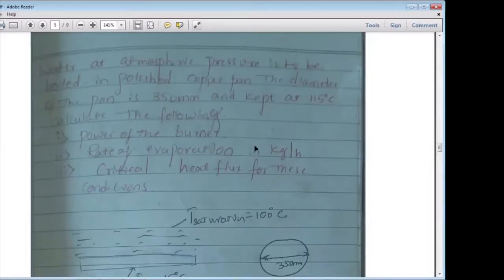Next, the rate of evaporation in kg per hour, which is the mass flow rate. You need to calculate the mass flow rate. That's one thing. The second thing is the critical heat flux for these conditions. You need to calculate the critical heat flux.